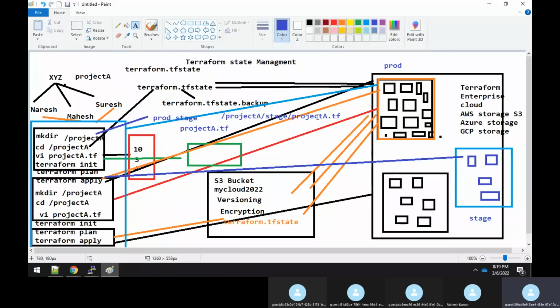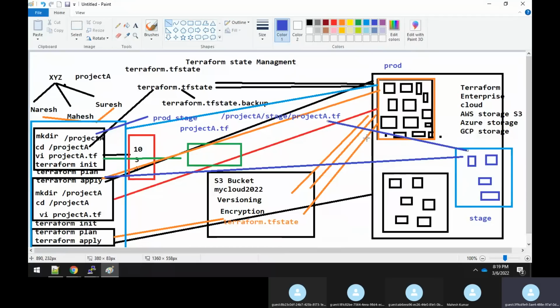In this file he is also maintaining the S3 bucket information, and he will do a Terraform apply. Because you are creating a stage, the Terraform apply will create a separate resource for the stage like this. It will create all the resources whatever is required under the stage.